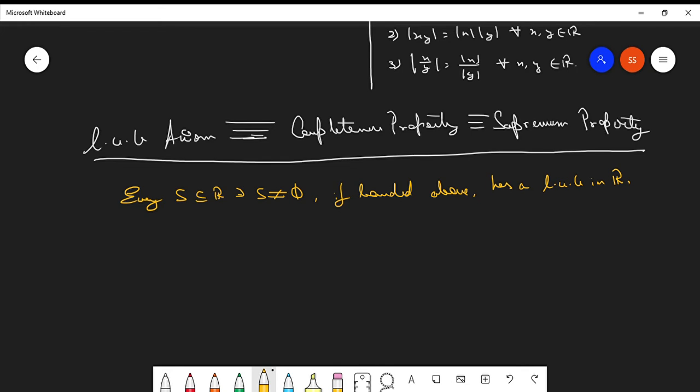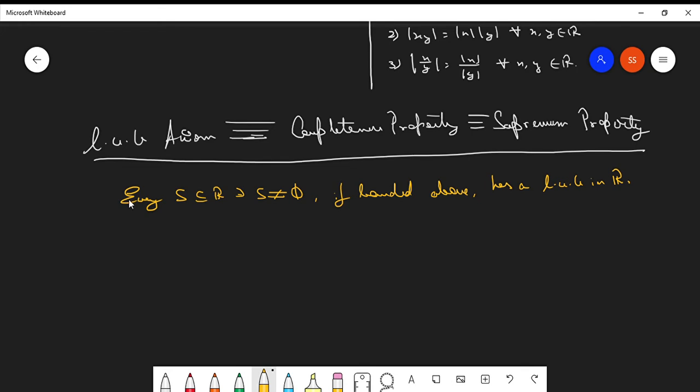For example, the set of all natural numbers, we will be proving in the next lecture, is not bounded above. But if there exists a non-empty subset of R which is bounded above, then it will surely have a least upper bound in the real number set.